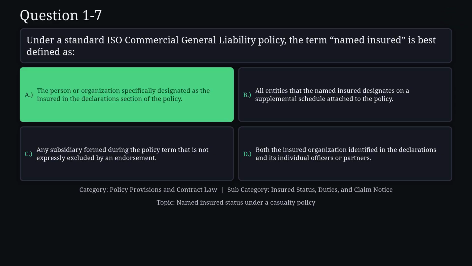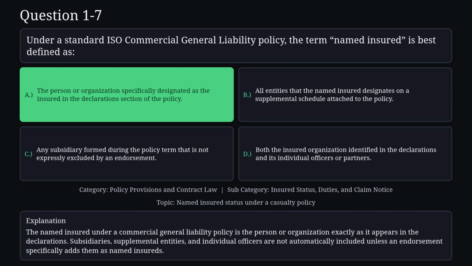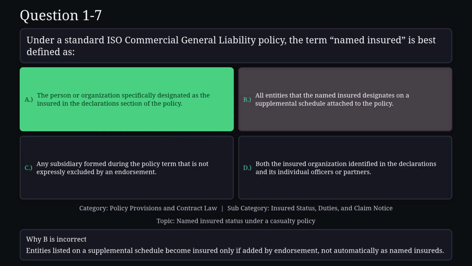The correct answer is A. The named insured under a commercial general liability policy is the person or organization exactly as it appears in the declarations. Subsidiaries, supplemental entities, and individual officers are not automatically included unless an endorsement specifically adds them as named insureds. Reason B is not correct. Entities listed on a supplemental schedule become insured only if added by endorsement, not automatically as named insureds.